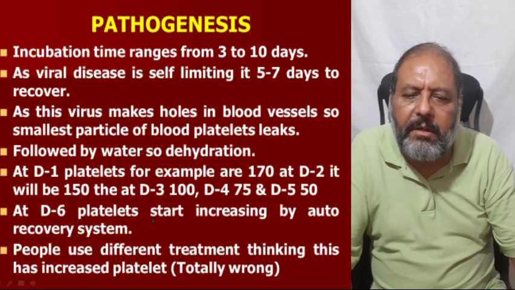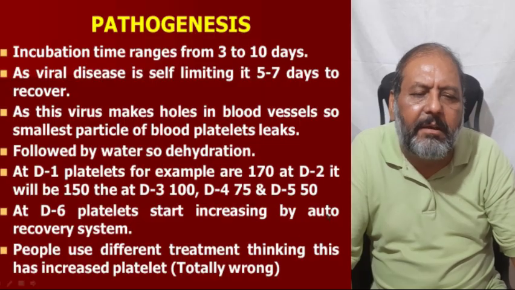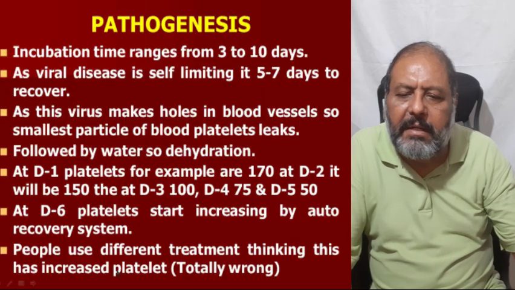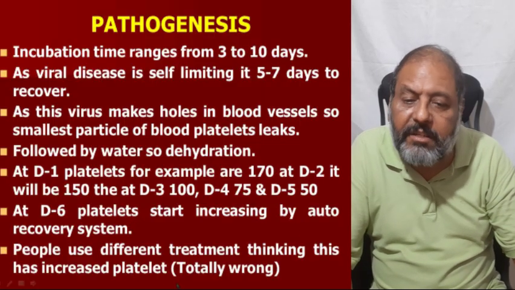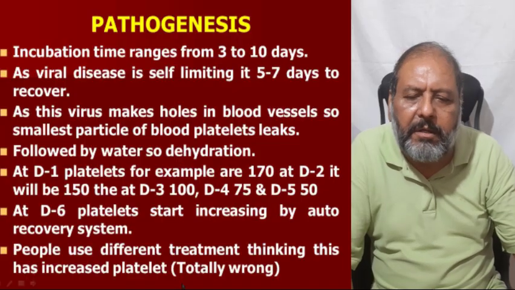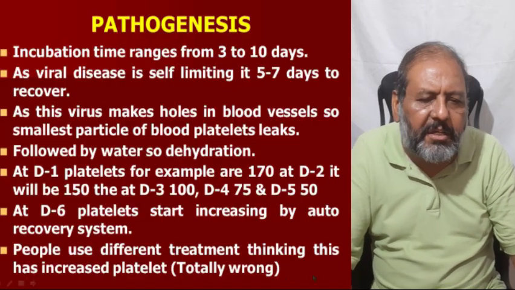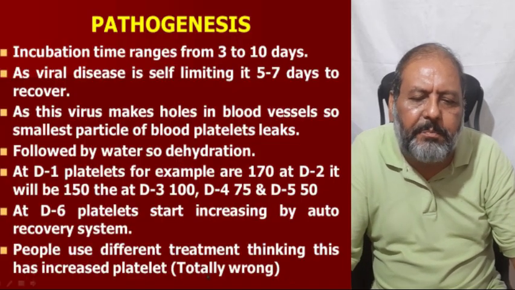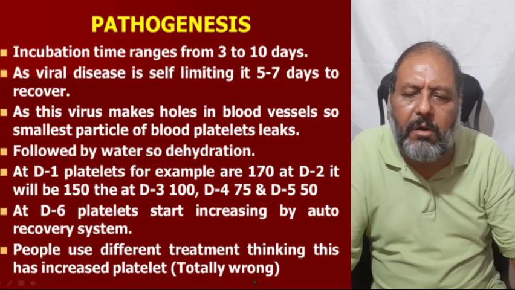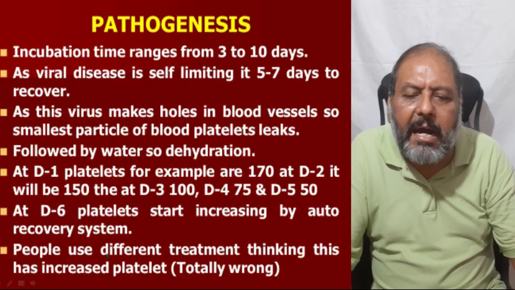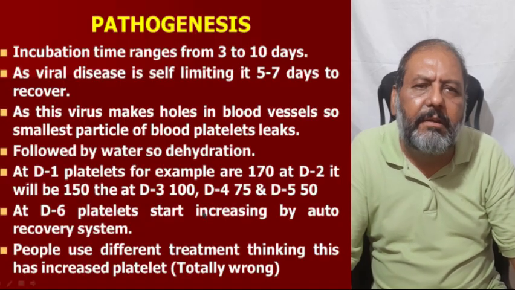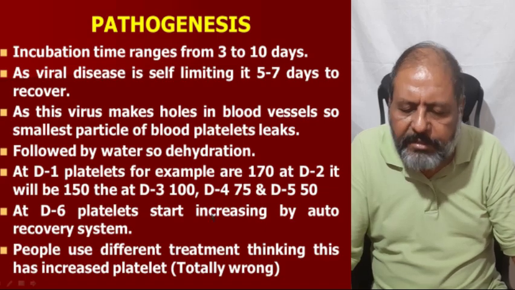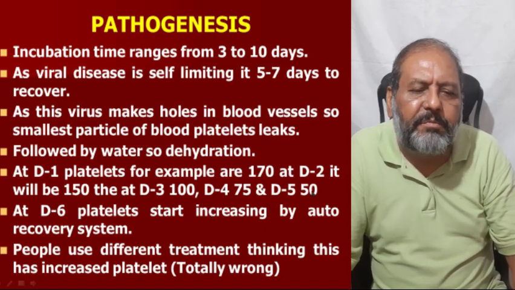At day 6, platelets start increasing by the auto recovery system. At this time, when the count has gone to 50, people use different treatments, thinking this has increased their platelets, which is totally wrong. It is basically the auto recovery system of the body which has made the platelets rise from 50 to 170.